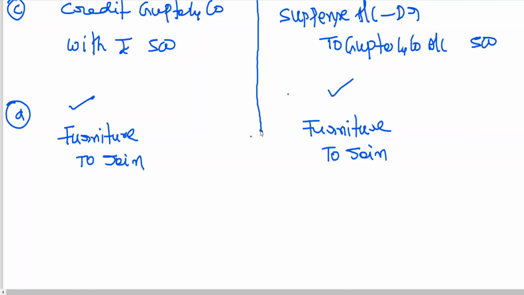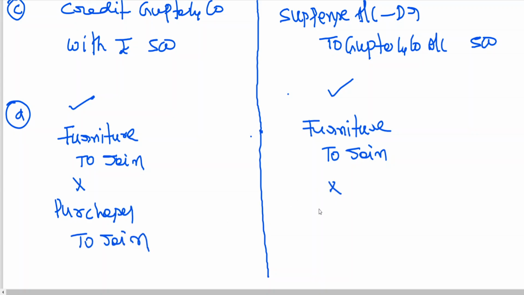Next. Wrong entry: purchase to Jain. Here also purchase to Jain. Because it is a two-side error, there is no need to open a suspense account.